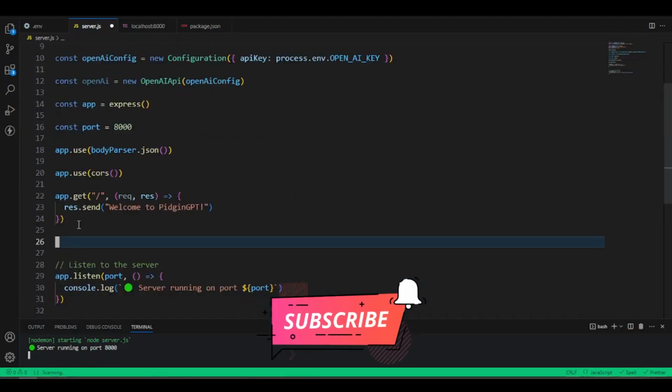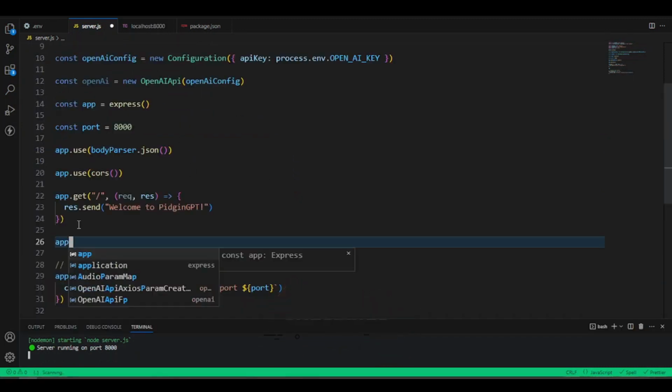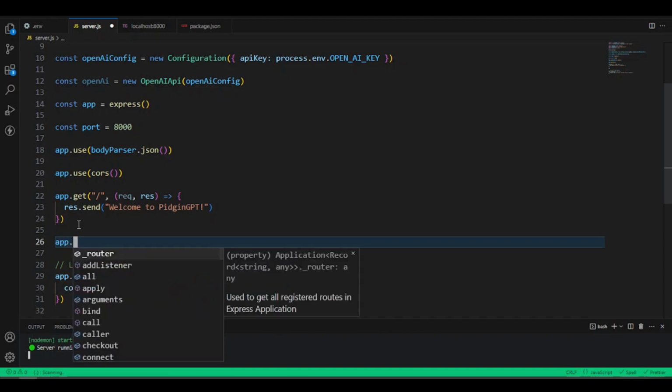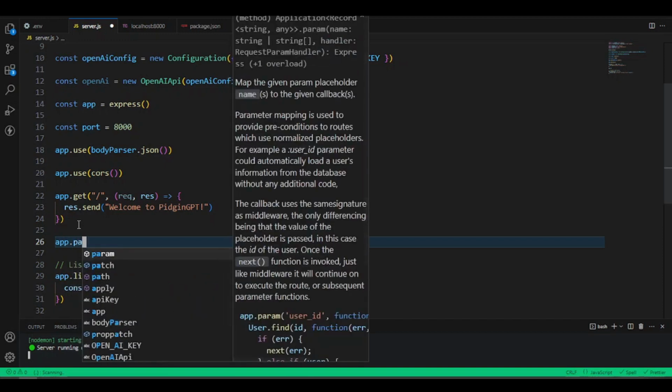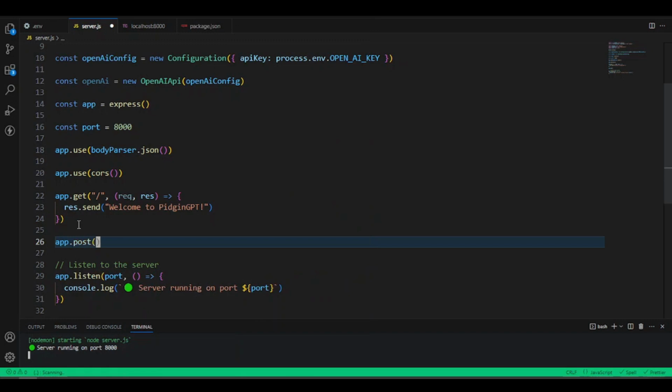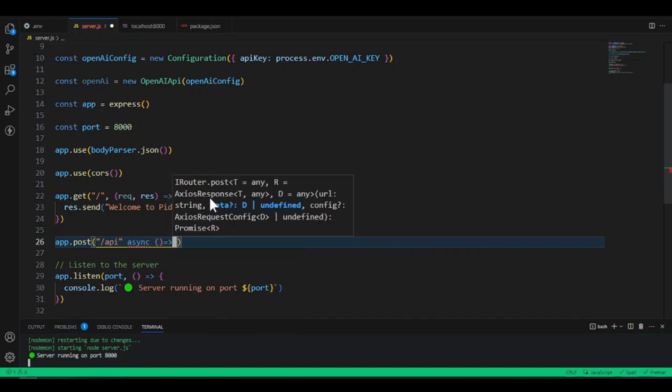And now you just see our server is running. What you want to do here is say, with express, which is now our app, we want to make a POST request. So we go say post, and we want to call this post method. So we can just say, okay, we want to hit /api. And if we hit this API endpoint here, what we want is to run an asynchronous function or a callback function. So we can just say we want async, and then we can call our anonymous function here.